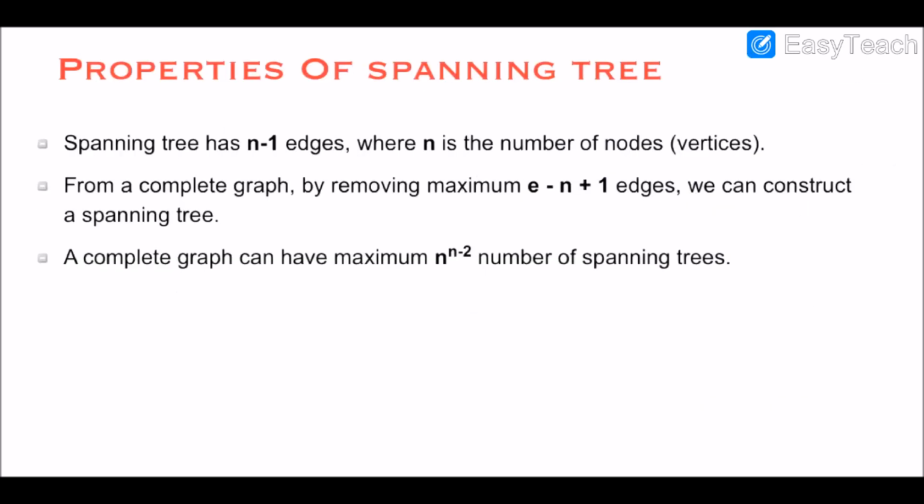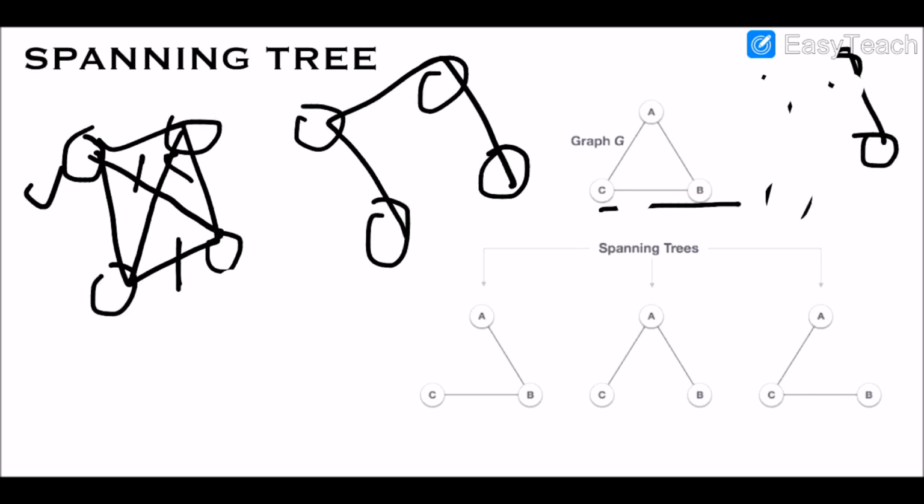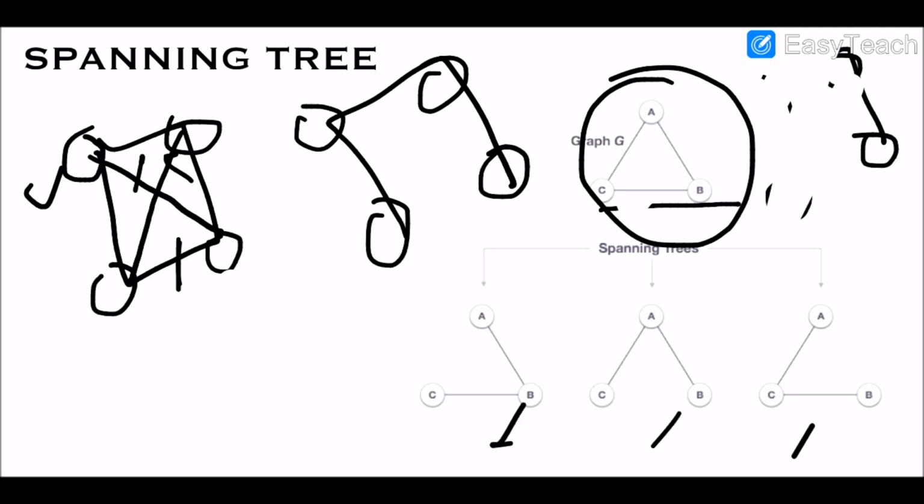And the last property says that, yes, we were discussing this, that in this particular given graph, how many spanning trees are possible? We have seen there are 3 spanning trees. Out of this graph where 4 vertices are there, how many spanning trees are possible? So there are 16 spanning trees possible. Now if we go for the hit and trial method, obviously we will be able to construct these 16 trees.